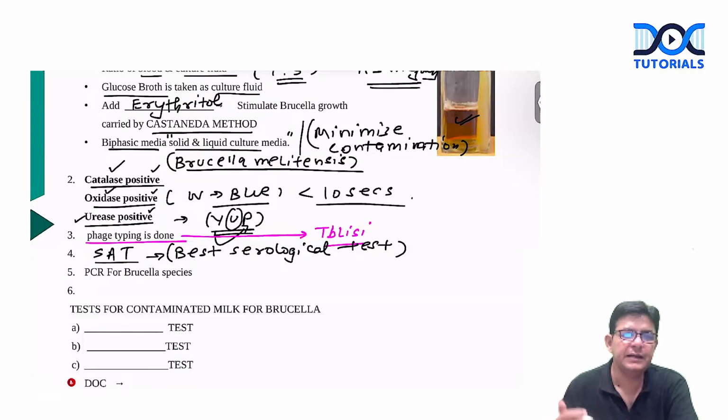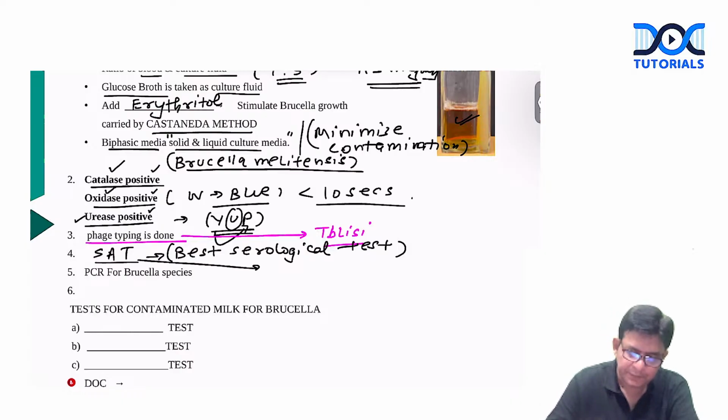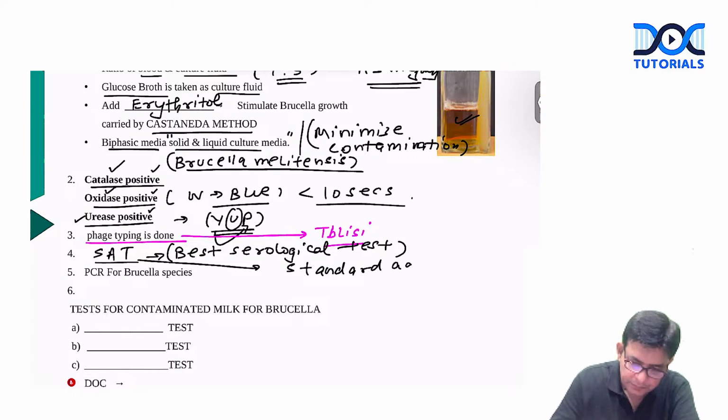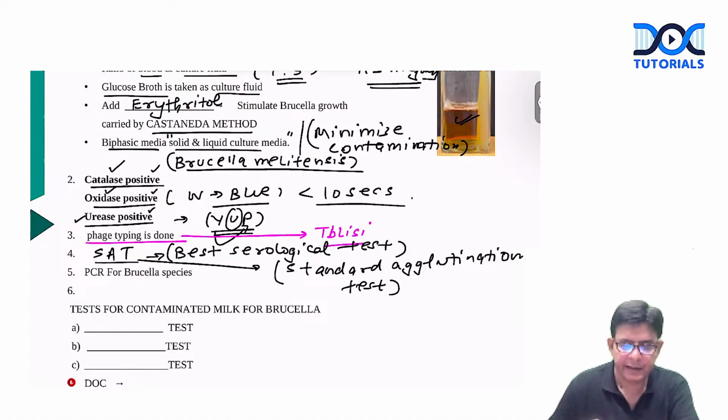SAT is the standard agglutination test, and it is done for brucellosis.